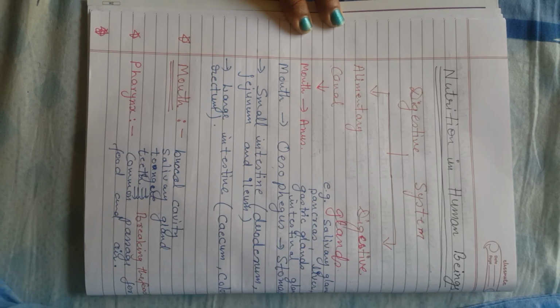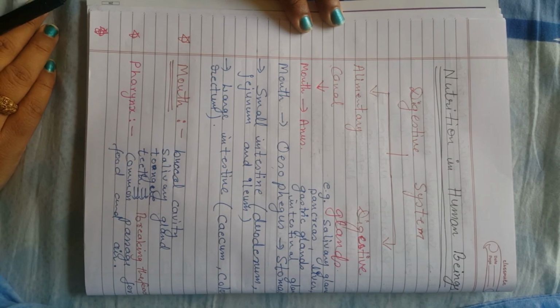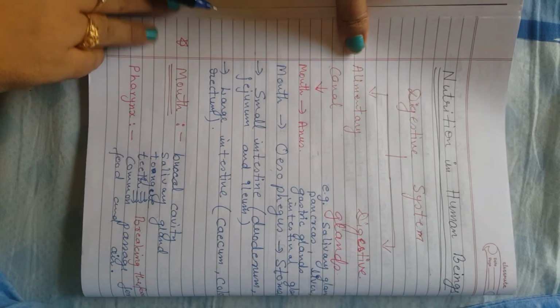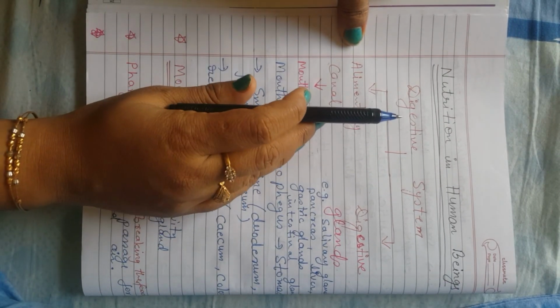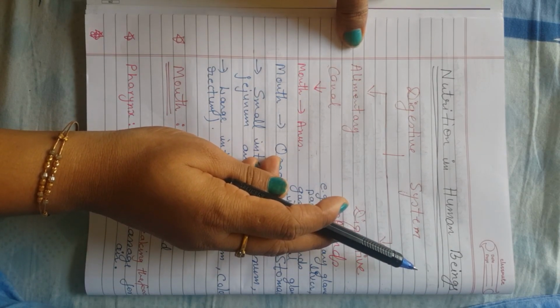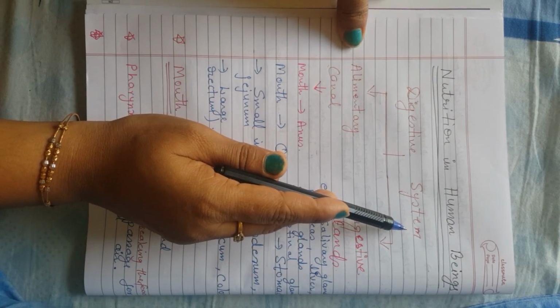Good morning, students. Today I'm going to explain the topic of chapter 6, life process. The nutrition in human being is the topic. To understand the nutrition in human being, first we have to understand our digestive system.